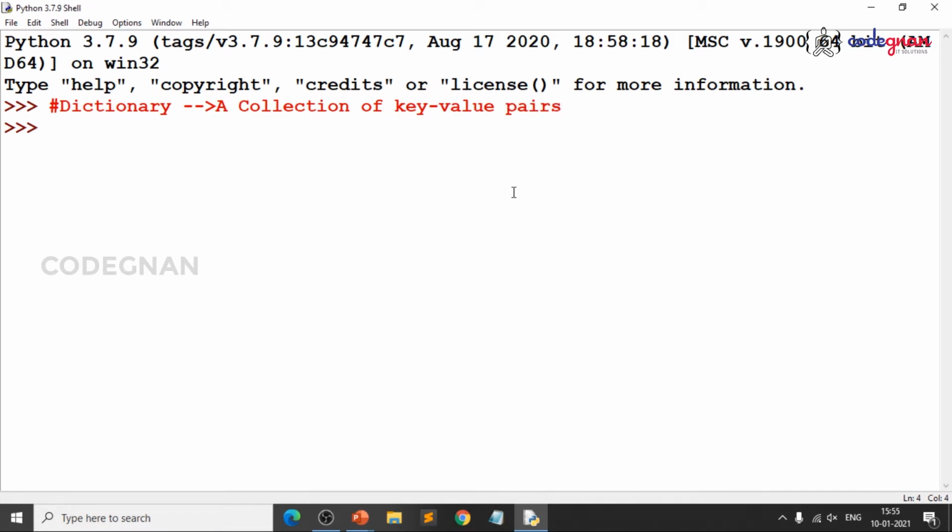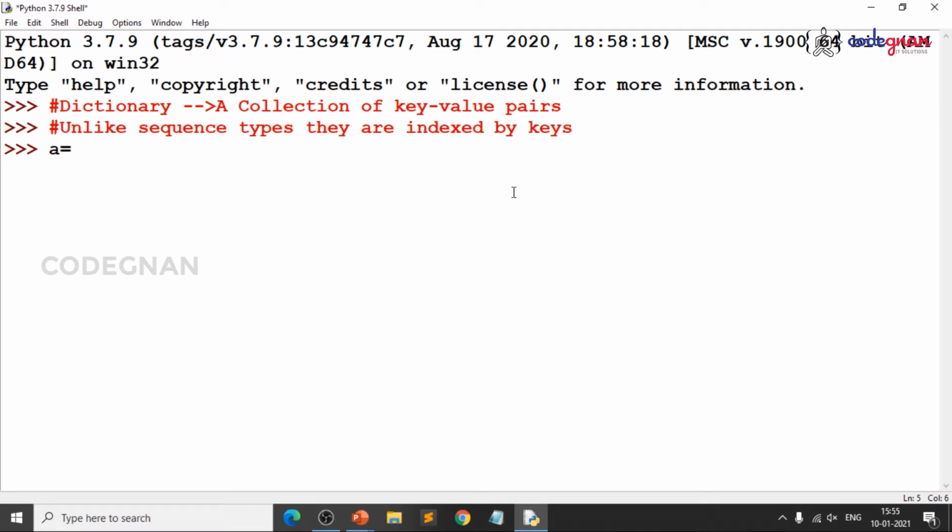But the main difference is, unlike sequence types, here they are indexed by only keys. Let me prove it, you need not worry. I will take an example, then it will be easy to understand.